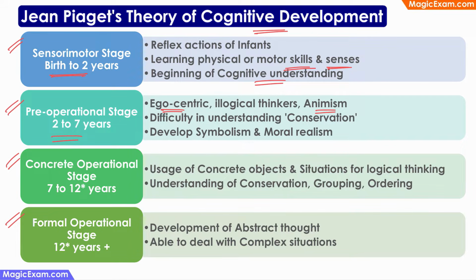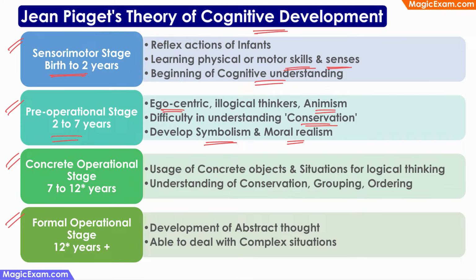And the child also has difficulty in understanding conservation. For example, if you give the child 1 chocolate and the child is crying that he or she wants 2 chocolates, and then you take the same chocolate, break it into 2 pieces and give it back, the child thinks that now he has 2 chocolates. That's because they don't understand what conservation is. And then they also develop symbolism. That is, now they can use language and words to represent things and objects and people. And they also develop a sense of moral realism. That is, at this stage, they know that there is something called right, something called wrong. Because in the previous stage, they will do anything, whereas here, they know that there are a few things that they should not do.